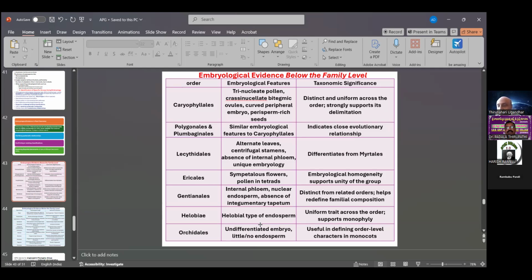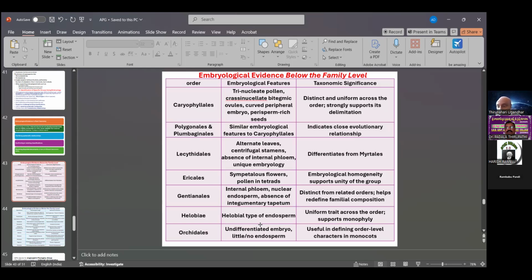indicating close evolutionary relationships. Then also Lecythidales: alternate leaves, certain anatomical features, absence of internal phloem, and unique embryology different from related orders. Then the Ericales order: sympetalous flowers, pollen in tetrads. Here the taxonomic sequence and embryological homogeneity support the unity of the group. Then the Gentianales order is also different. Helobiae have helobial type of endosperm. Then Orchidaceae have undifferentiated embryos, which is also useful to differentiate orders.